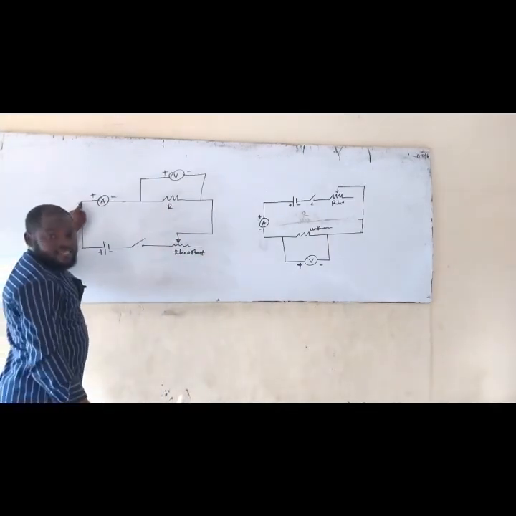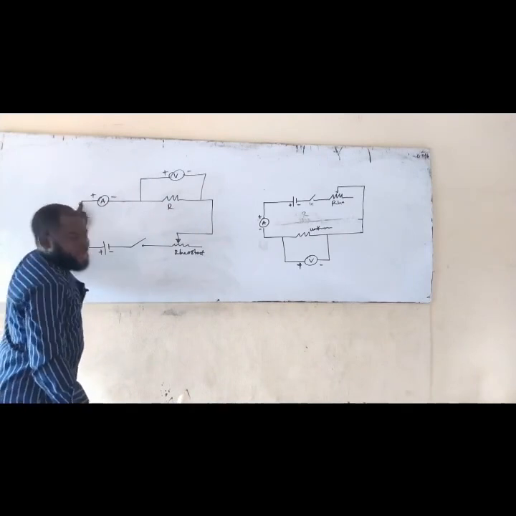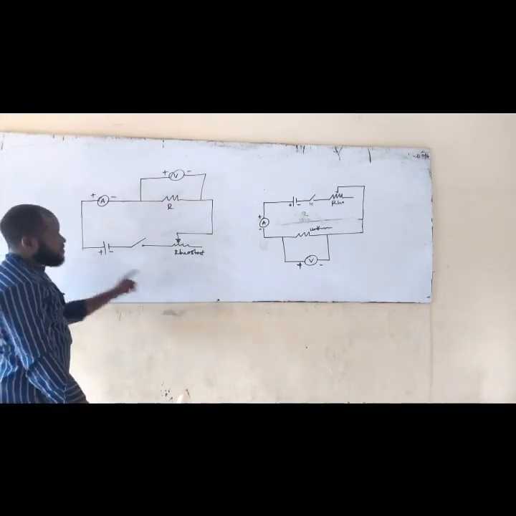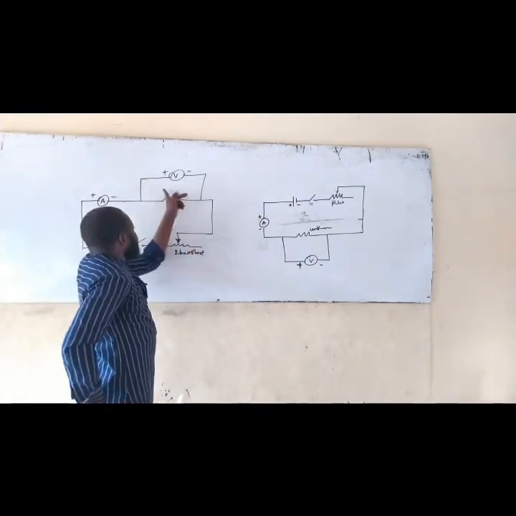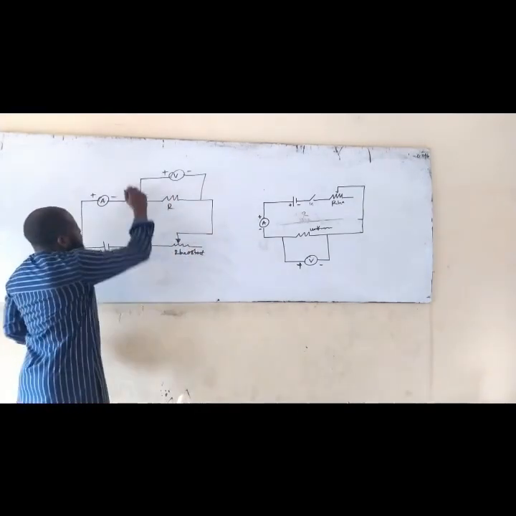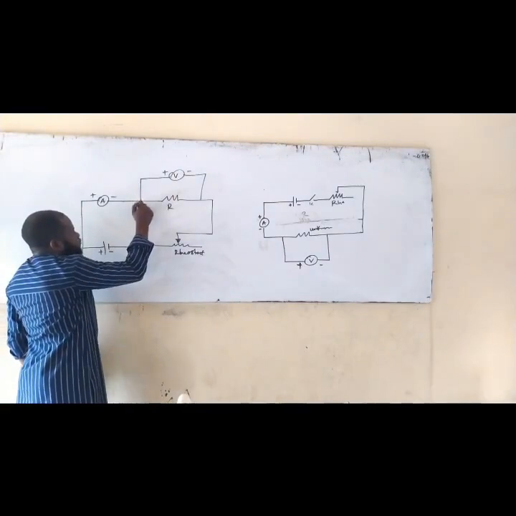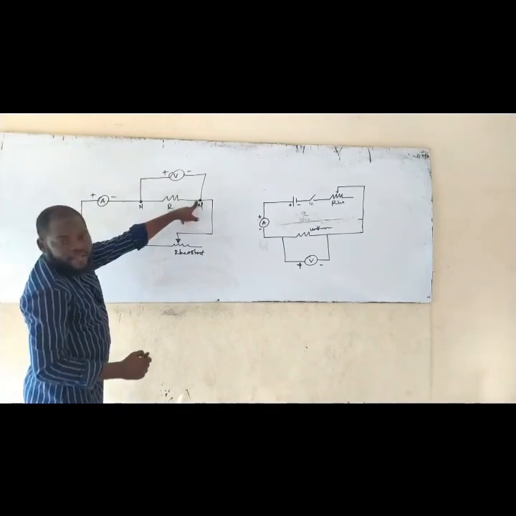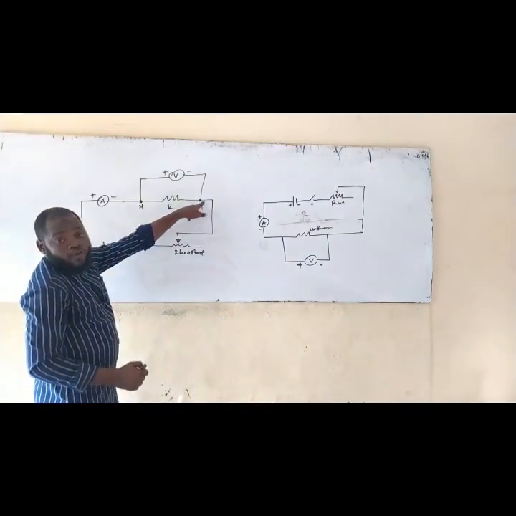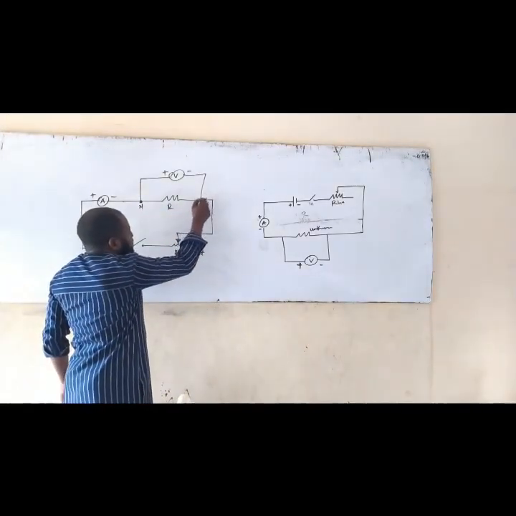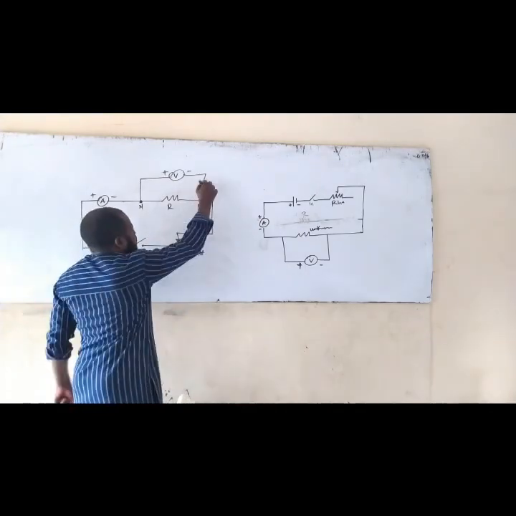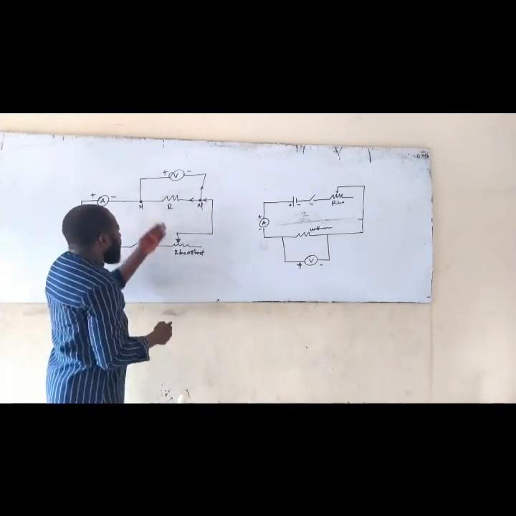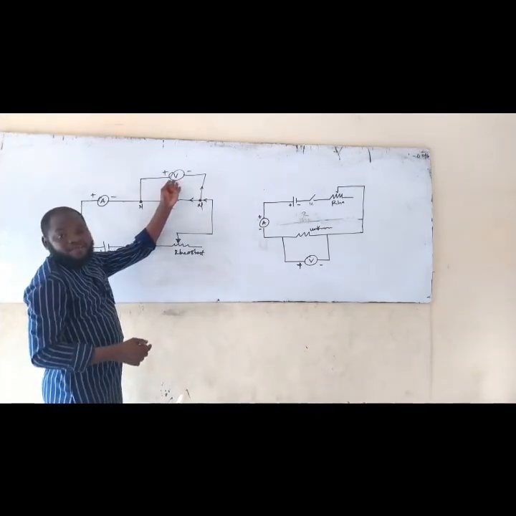A bent wire is also a straight wire. This wire you are seeing here is still in series with this battery, just like this one is in series, and this one is parallel because this wire is connecting to this wire here. This is a node. This is also a node. There will be a split of current here. Because there is a split of current, the current that will enter this node is going to split into two. It's going to split in this direction, and another one will enter this place. That's why you know that this one is in parallel.